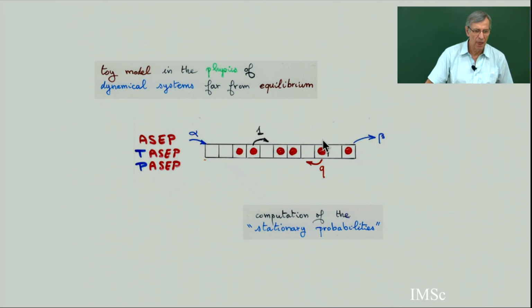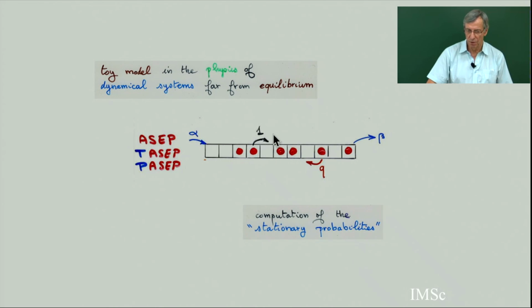Yes, question? It's not clear a priori that there should be a stationary probability. Yes, there exists a unique system. It's not completely obvious, but there exists a unique system of stationary probability for this PASEP.